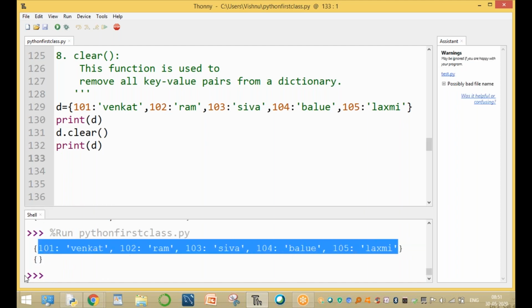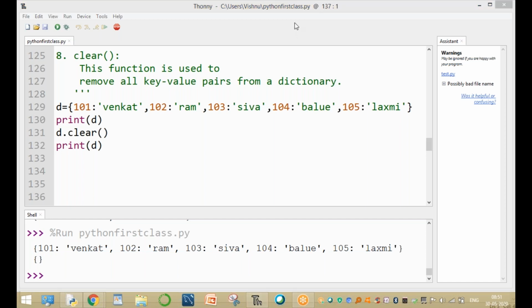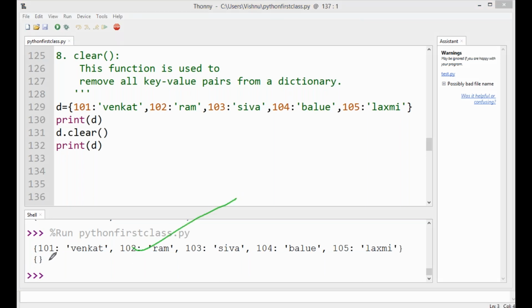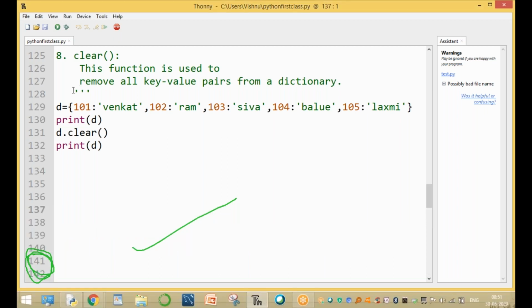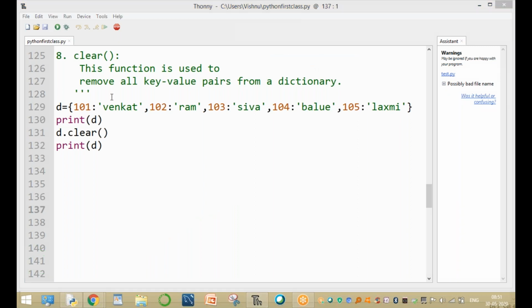After removing all the elements, here this is the existing dictionary. The dictionary is empty. Please observe this one. Empty dictionaries are always created by using empty curly braces. Now it is called an empty dictionary. Clear? After removing all elements, the dictionary is empty. Clear? This is the clear function.